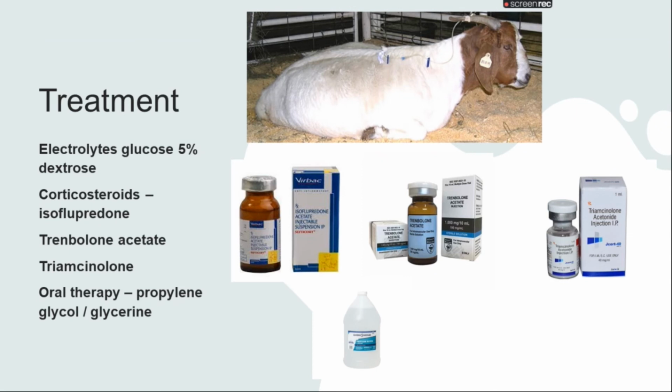If we talk about the treatment, the treatment is very simple. We have to provide electrolytes to balance the glucose level. We have to provide dextrose more than 5%, and corticosteroids are also given, along with trenbolone acetate, triamcinolone, and oral therapy, propylene glycol, and glycine. These are certain medications which are most commonly given when the animal is having pregnancy toxemia. And you can also use your traditional ways to balance the glucose level in the body.